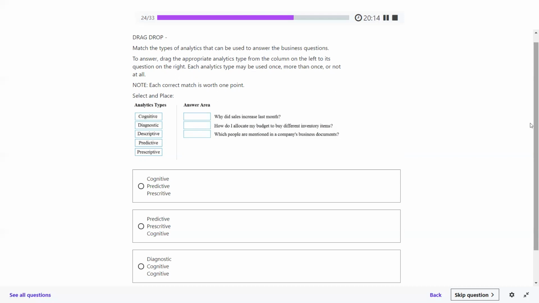The second option: how do I allocate my budget to buy different inventory items? Is it descriptive or prescriptive? Prescriptive. It's like you are asking a doctor which medicine you are supposed to take to improve your health. It's asking a question, how do I allocate my budget?